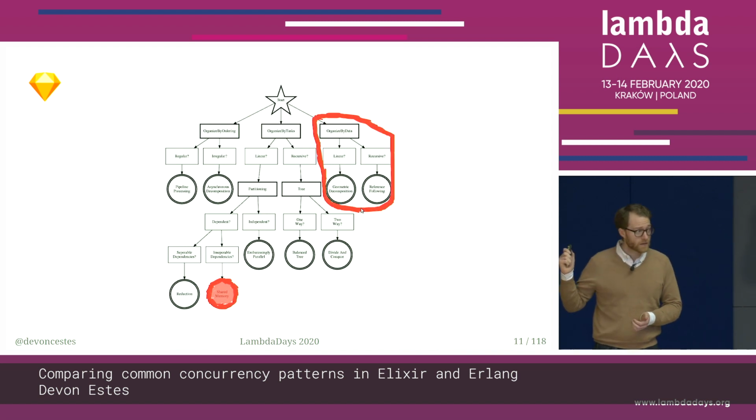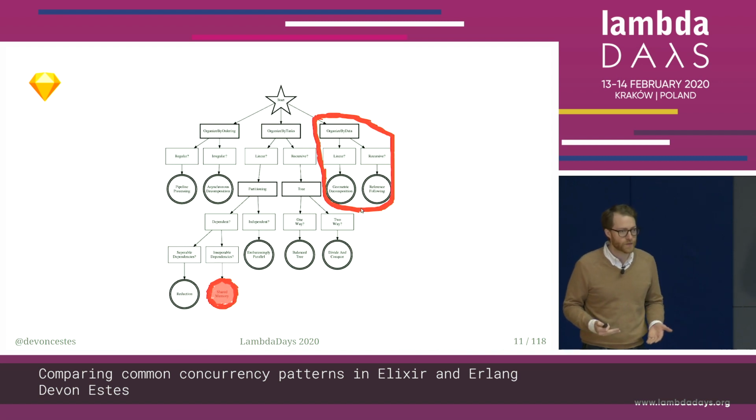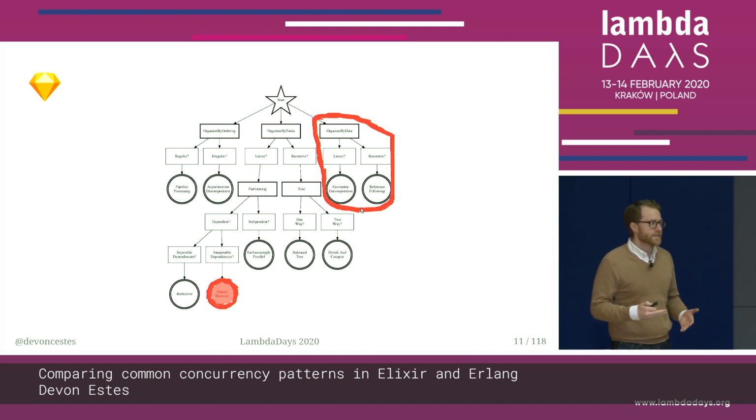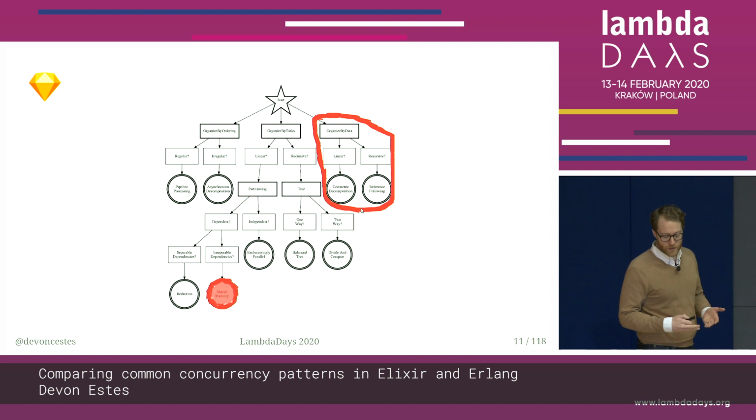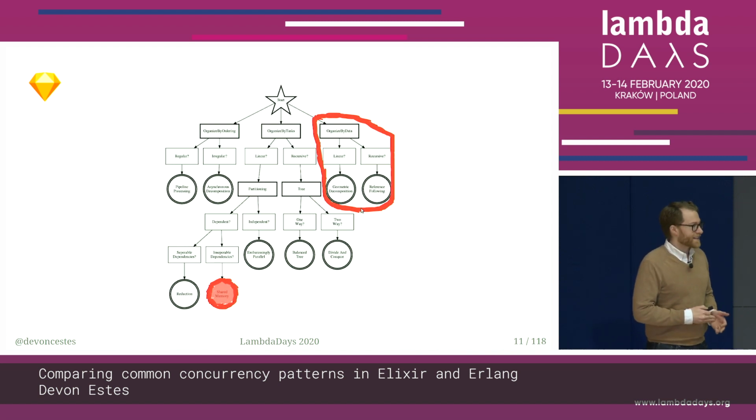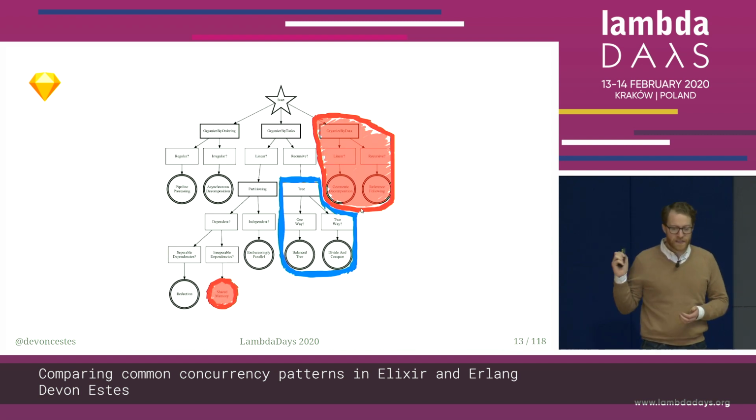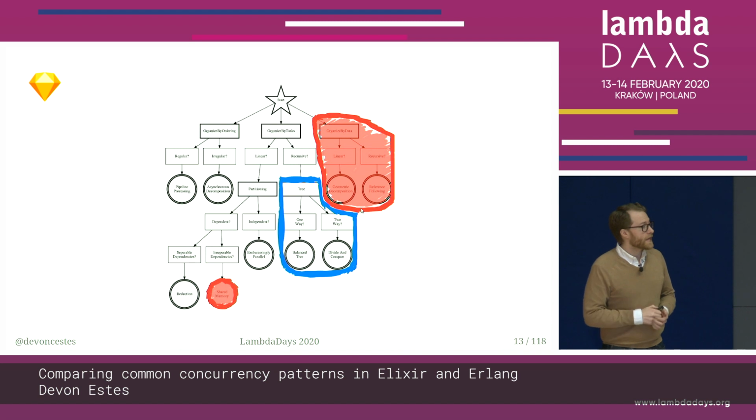This branch as well, this group by data branch, again, this is when you have data structures of almost unfathomable size that you need to process in some way, doing that sort of highly scientific computing, and you need to be able to parallelize computation over that data structure. That is also not a thing that people typically do building web applications, so we're not going to cover that today either.